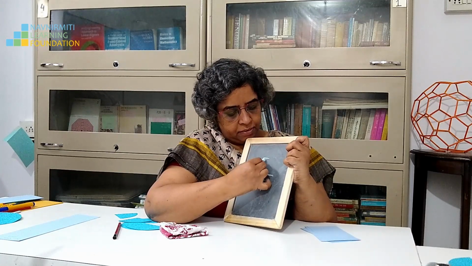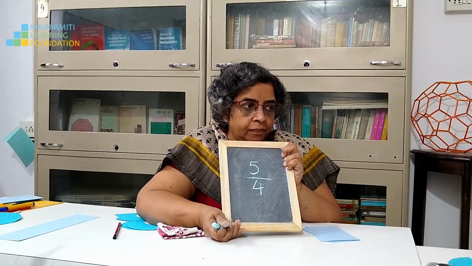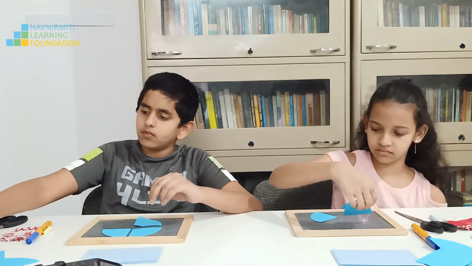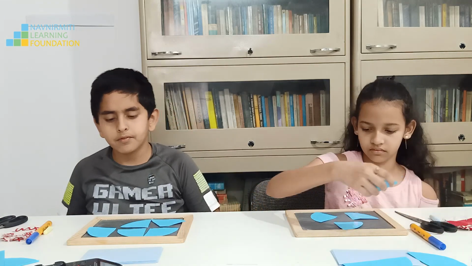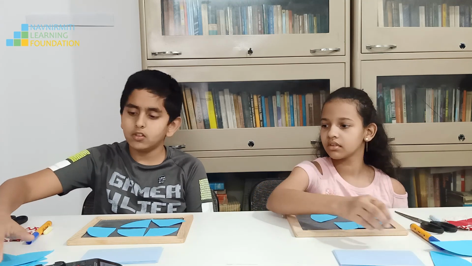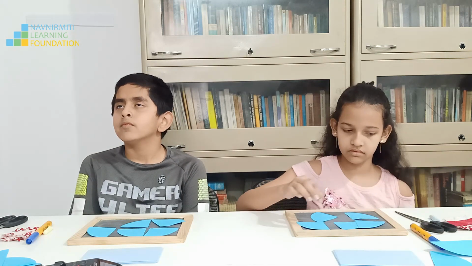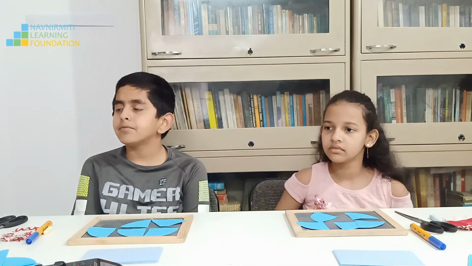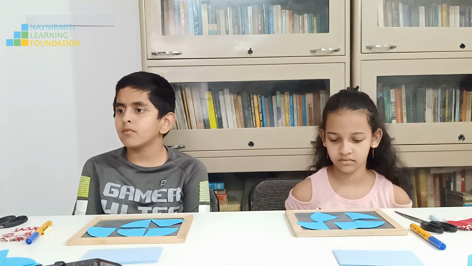So take 5 quarters, 5 by 4. He has more pieces. You can give them to her. Okay. Now 5 quarters. Is this more than 1 roti or less than 1 roti? More than 1 roti. Yes. Okay. Good. Thank you.